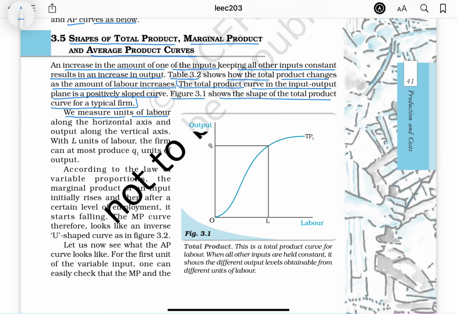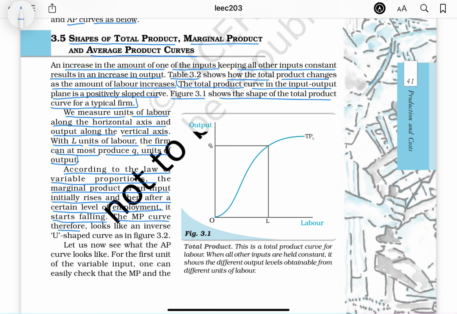We measure units of labor along the horizontal axis and output along the vertical axis. With L units of labor, the firm can at most produce Q1 units of output. According to the law of variable proportion, the marginal product of an input initially rises and after a certain level of employment, it starts falling.